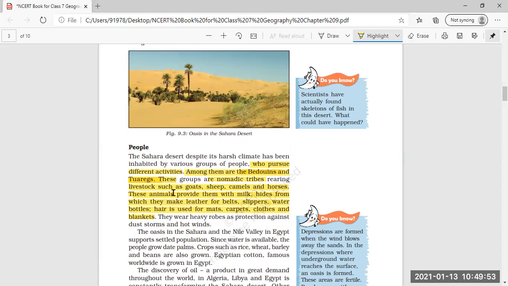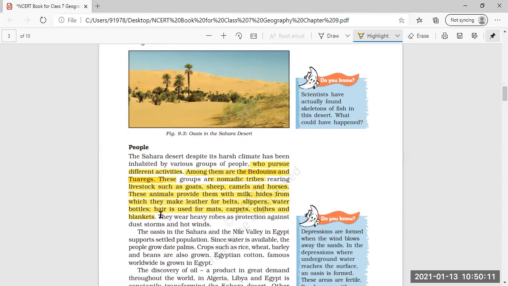Plus hair is also used for mats, carpets, clothes, and blankets. That is why these nomadic tribes rear the livestock, keep the animals with them.